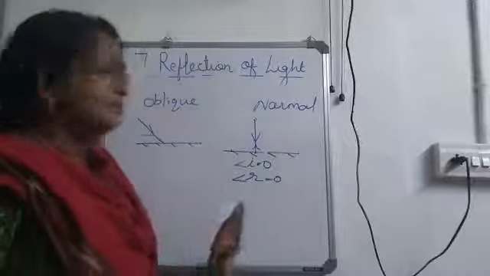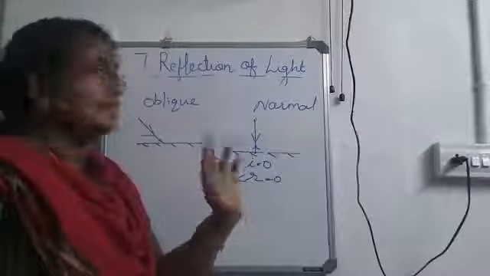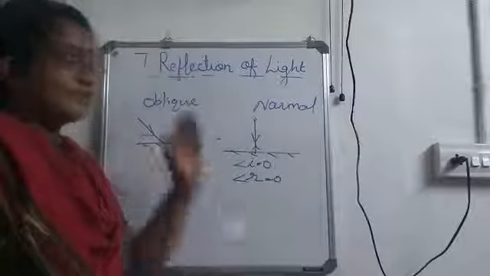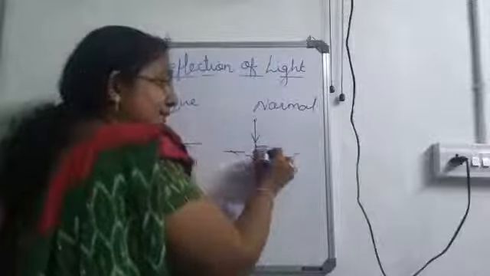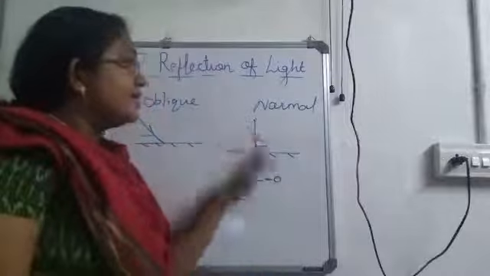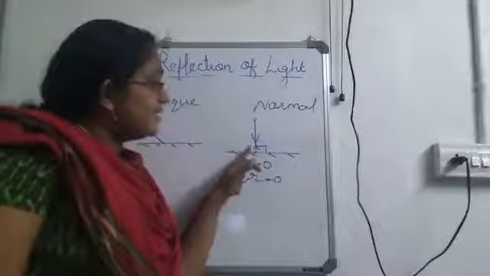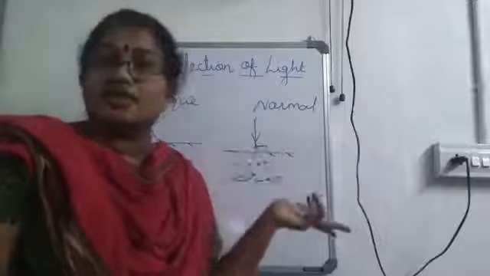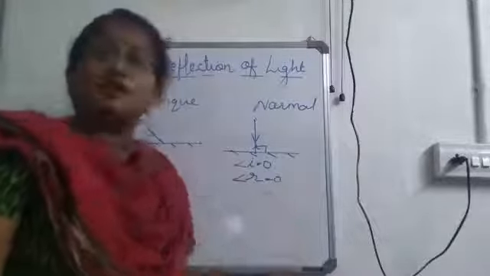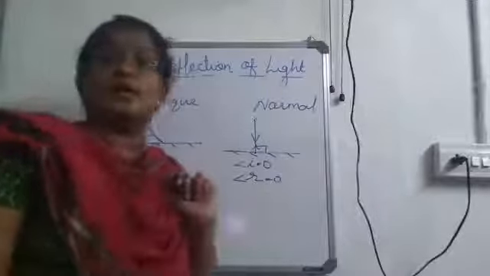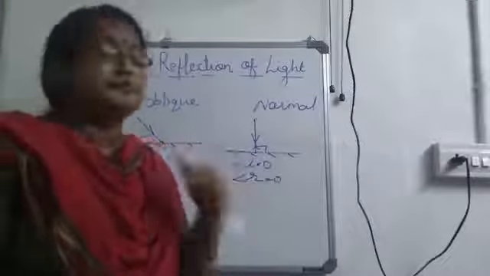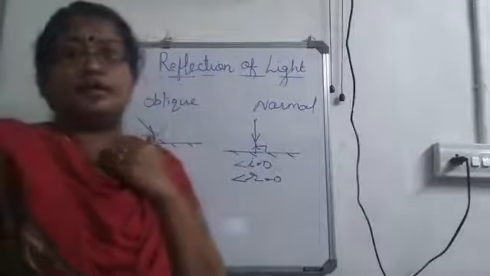Okay, so is it clear? If it is slanting and hitting on a surface, we will call it oblique incidence. If it hits normal to a surface, if it is hitting on a surface at 90 degree, making an angle 90 degree, we will call it normal incidence. Then, in the case of normal incidence, the ray will retrace its path. That means it will move through the same path. So, in this case, angle of incidence will be equal to angle of reflection and this will be equal to 0. Angle I and angle R will be equal to 0.